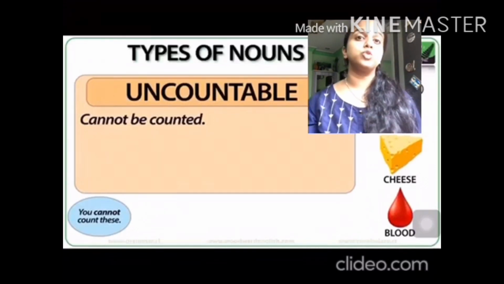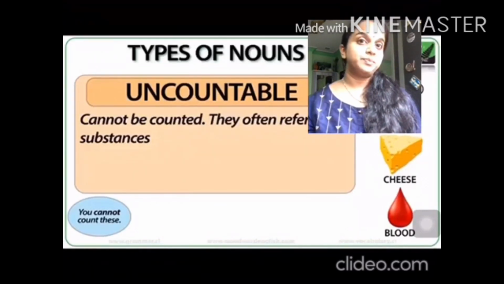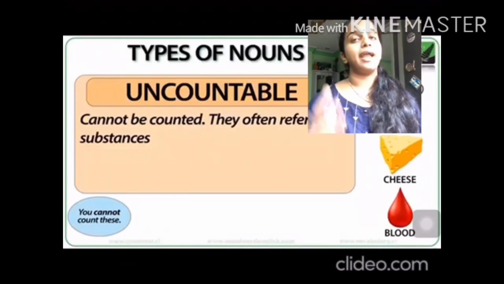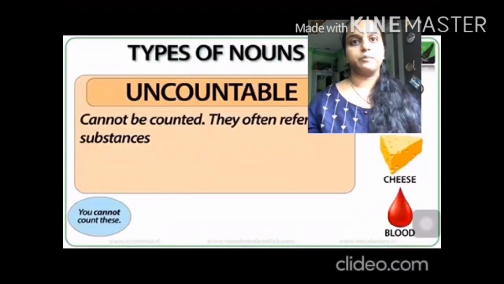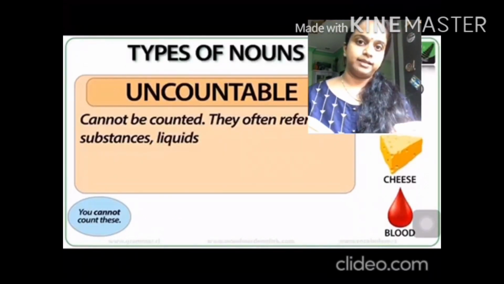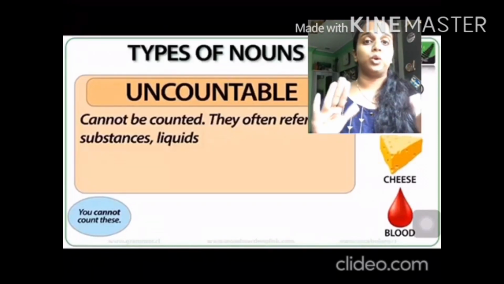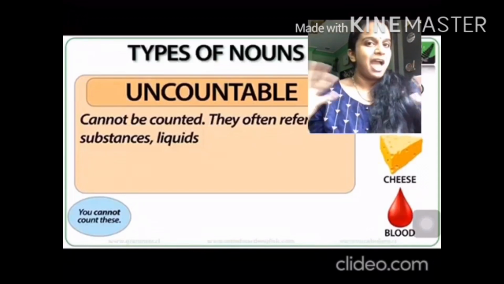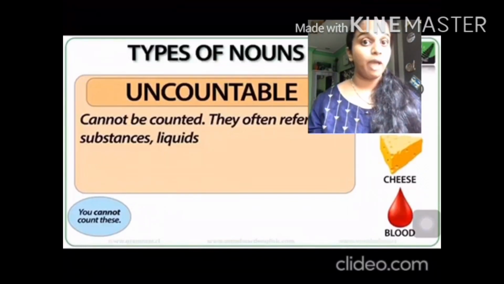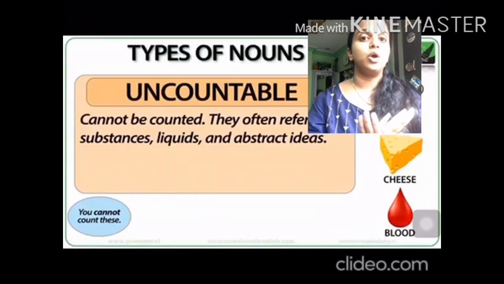Uncountable nouns can also be in the form of substances, liquids, and even abstract ideas. What do you mean by abstract ideas? Abstract ideas are those ideas, thoughts, feelings, emotions which you cannot count. For example, I am happy. But can you tell how happy? Can you count like one happy, two happy, three happy? No. So those emotions you cannot count.